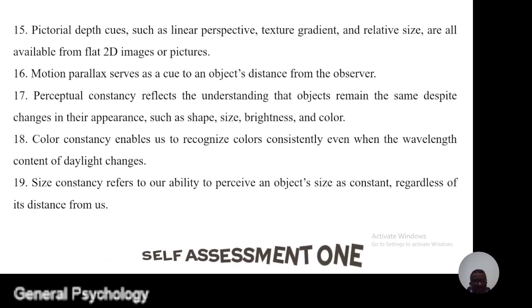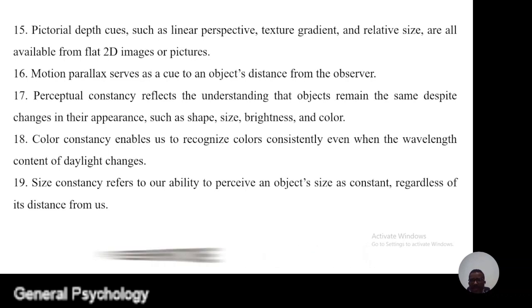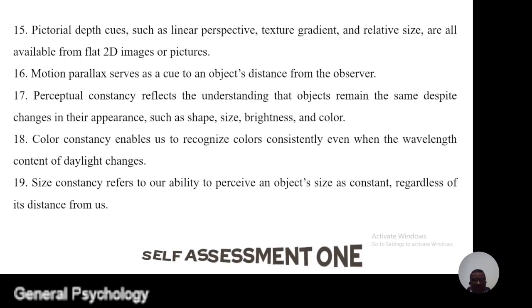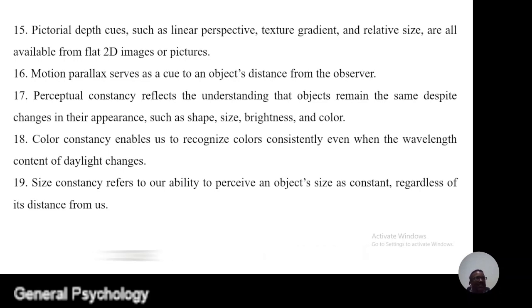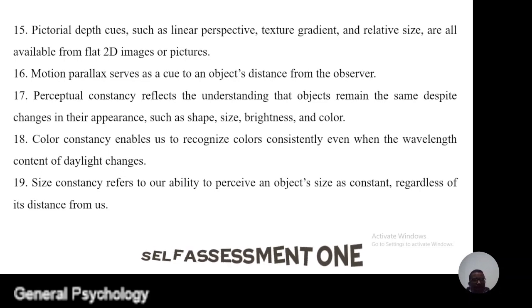Number 15. The pictorial depth cues such as linear perspective, texture gradient, and relative size are all available from flat two-dimensional images or pictures. Number 16. Motion parallax serves as a cue to an object's distance from the observer.